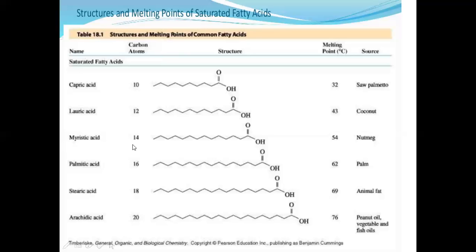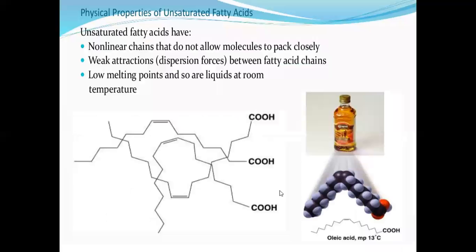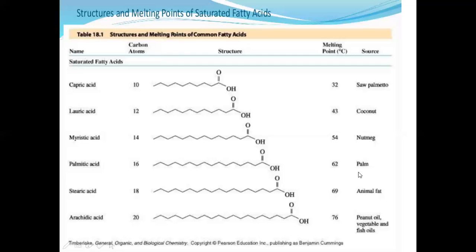Myristic acid, which has 14 carbons, has a melting point of 54, and we can get it from nutmeg. Similarly, palmitic acid has 16 carbon length, and a melting point of 62, and we can get this fatty acid from animal fat and palm. Stearic acid has 18 carbon chain length, and the melting point is 69. We can get it from animal fat.